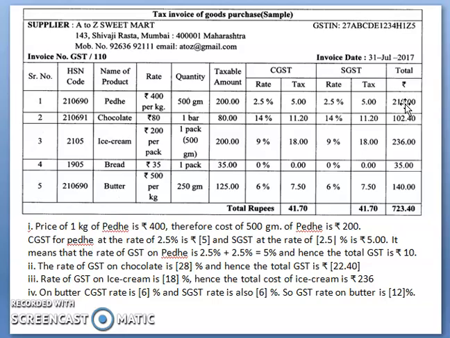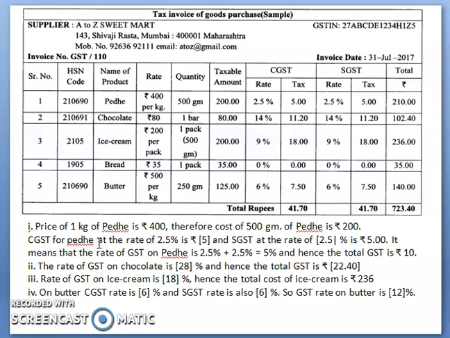So here the total amount to be paid is the taxable amount plus the tax. That is 5 plus 5, 10. So 200 plus 10 rupees. Here the total amount to be paid for the peda is 210 rupees. Similarly for the other products, the same calculation. Okay, so the price of 1 kg of peda is rupees 400. Therefore the cost of 500 gram of peda is rupees 200.